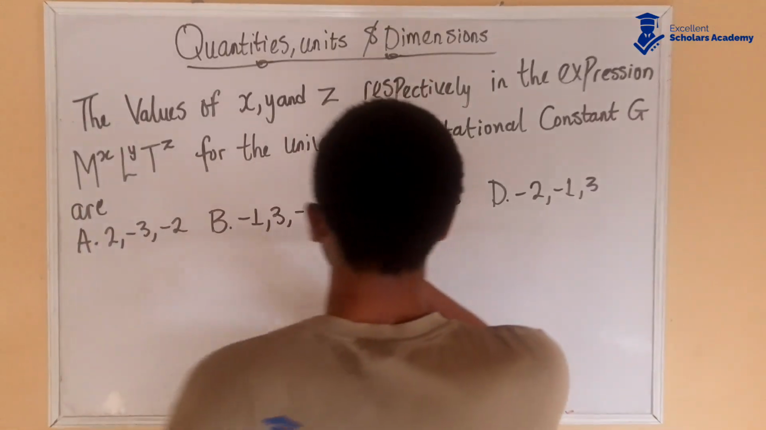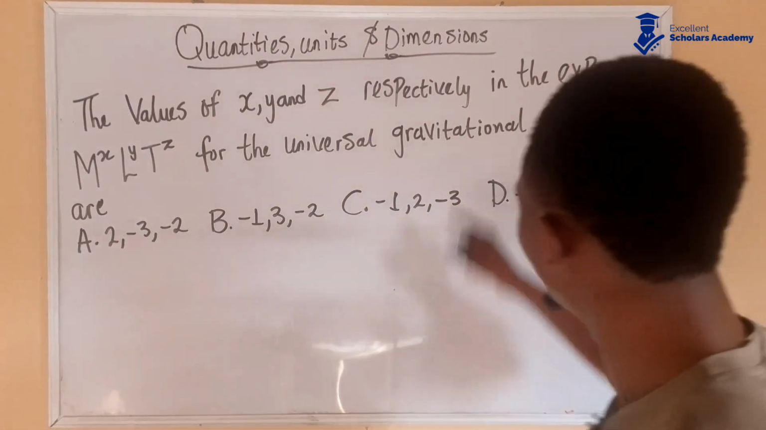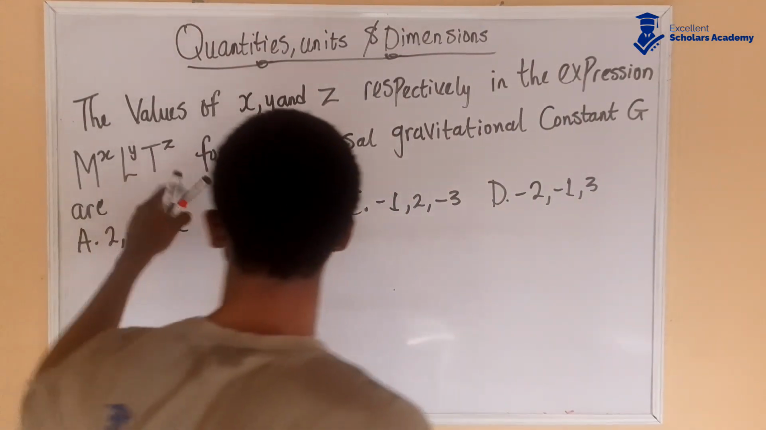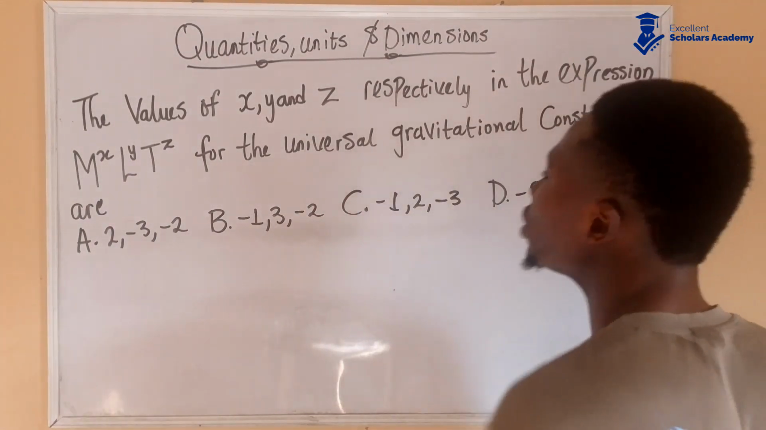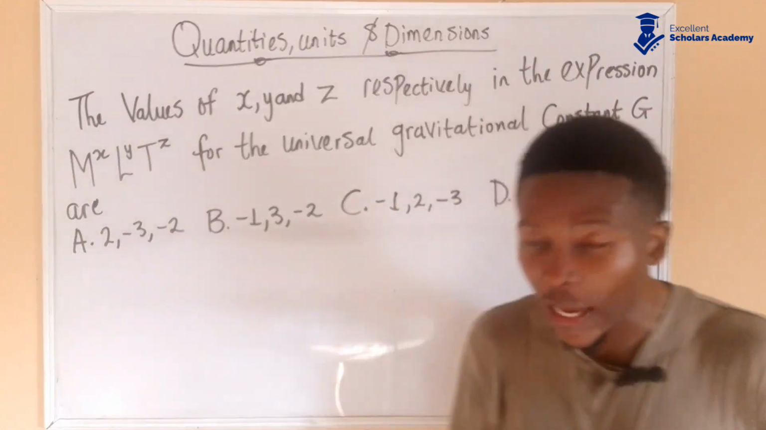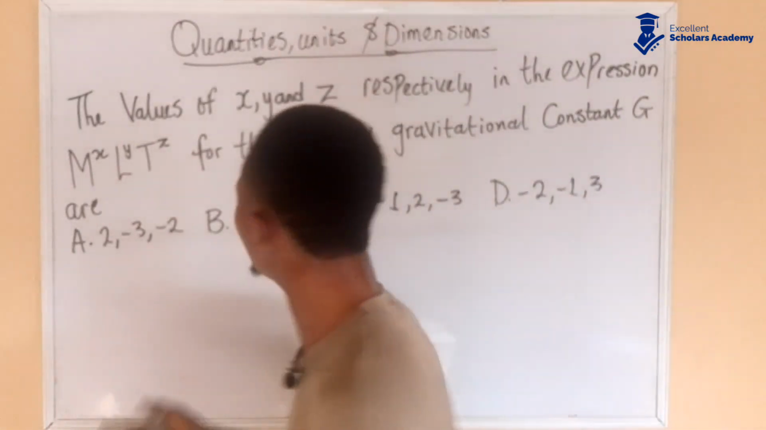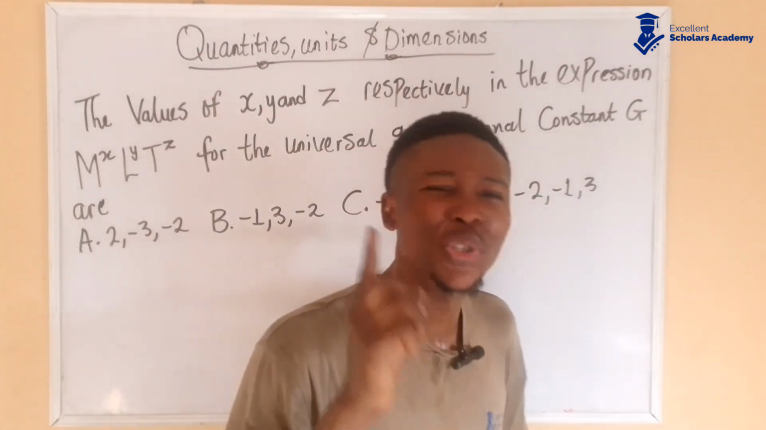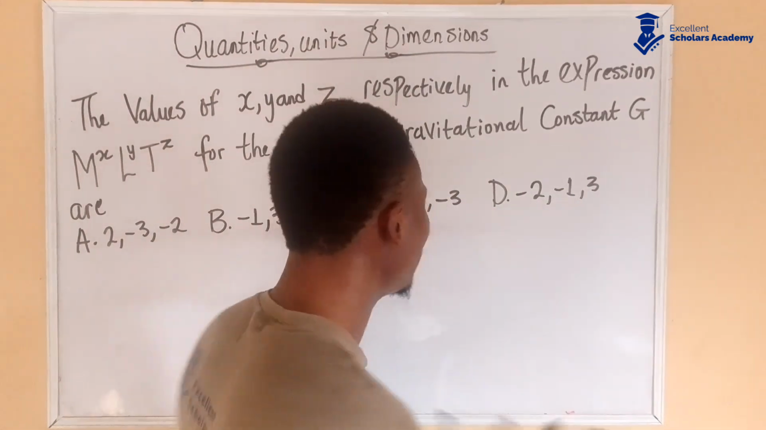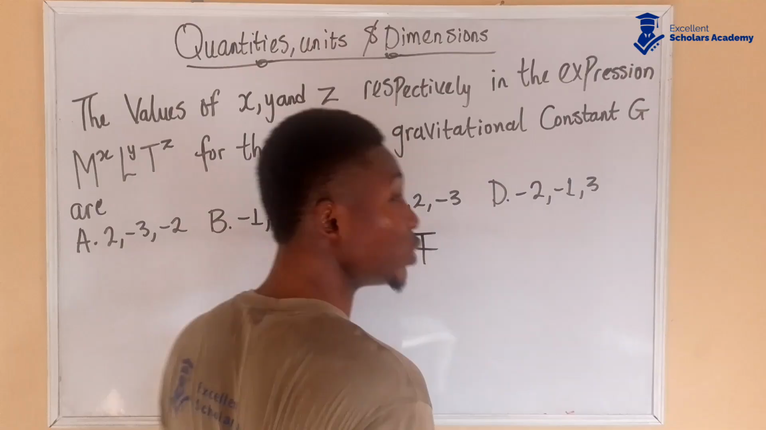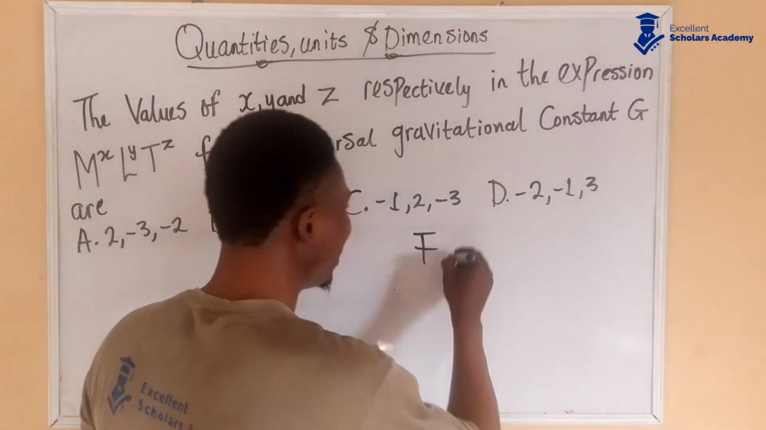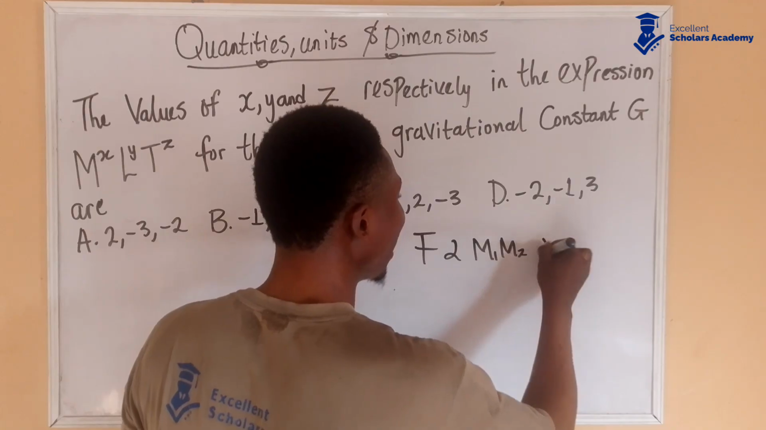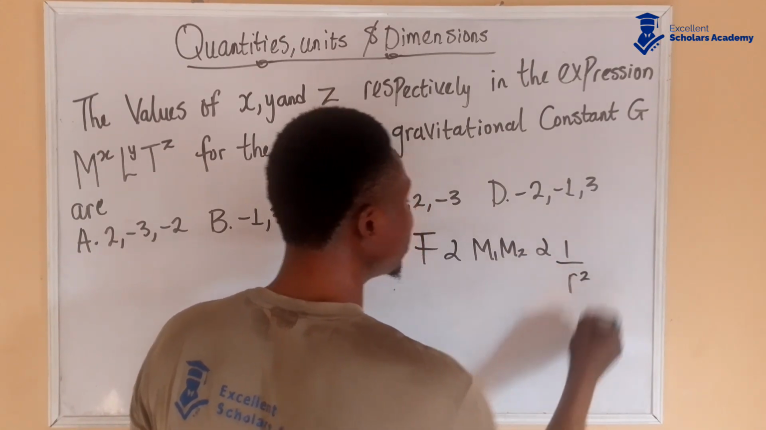The values of x, y, and z respectively in the expression m to the power of x, l to the power of y, t to the power of z for the universal gravitational constant G are. Now you'll be asking, where does this universal gravitational constant G come from? It comes from Newton's universal gravitational law that states that the force of attraction between two masses is directly proportional to the product of the masses of the bodies and inversely proportional to the square of the distance between them.